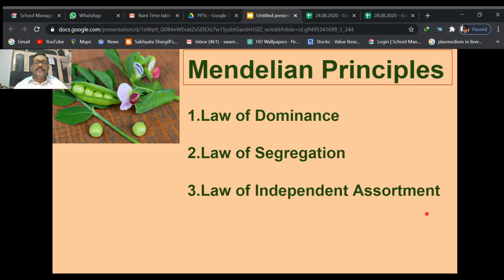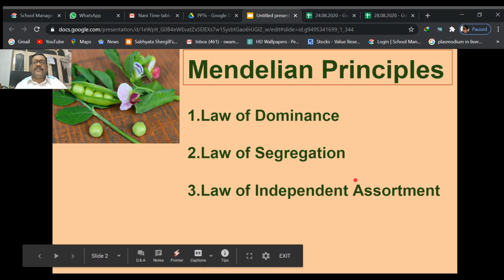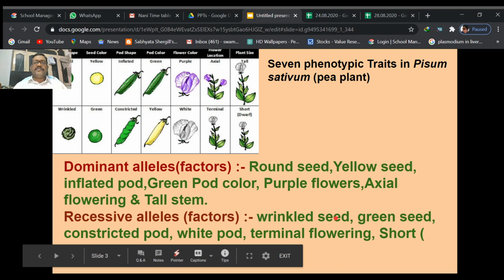Genes or alleles present on different chromosomes enter into the gametes without disturbing each other. Those are the three principles: law of dominance, segregation, and independent assortment, the important principles proposed by Mendel in Mendelian inheritance. So in sexually reproducing organisms, the characters present in the parents can be transmitted to the next generation by following these three rules.